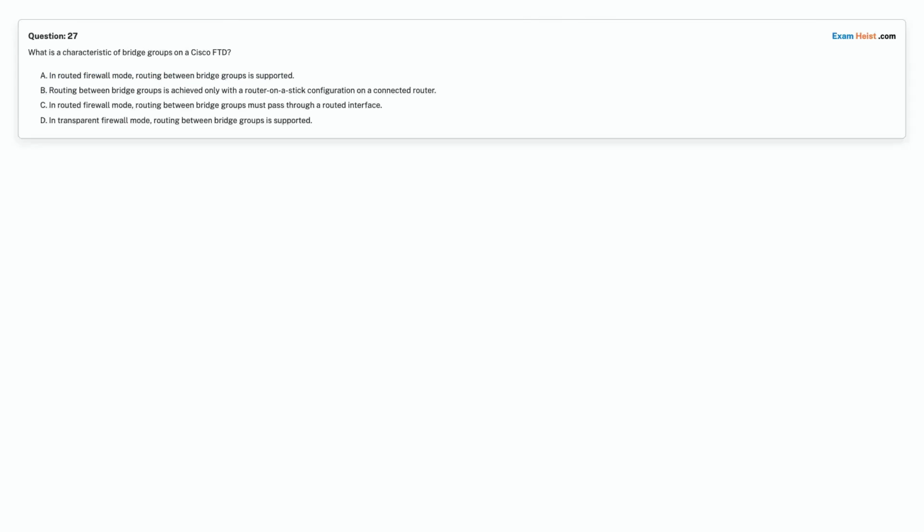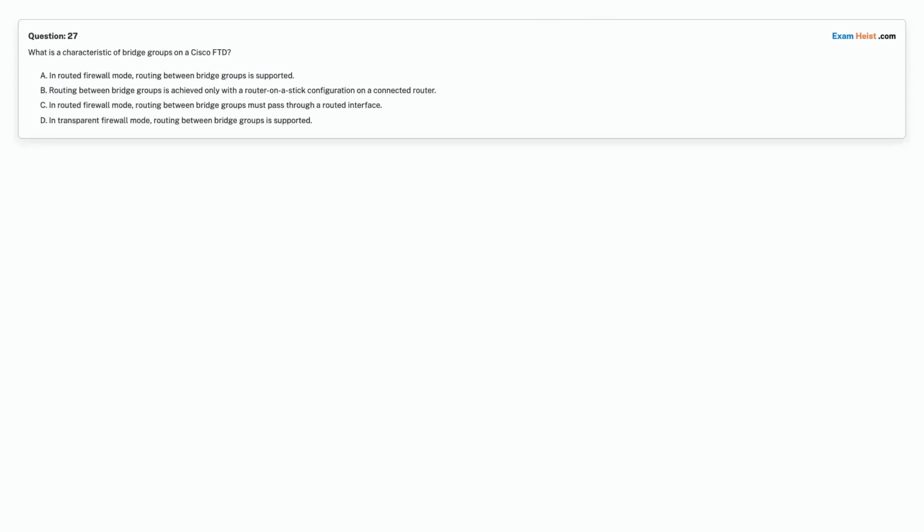Question 27. What is a characteristic of bridge groups on a Cisco FTD? Option A. In routed firewall mode, routing between bridge groups is supported. Option B. Routing between bridge groups is achieved only with a router on a stick configuration on a connected router.